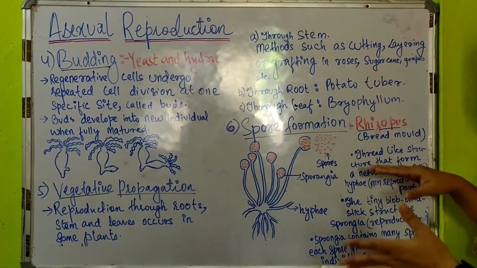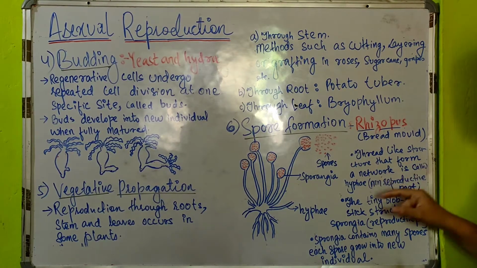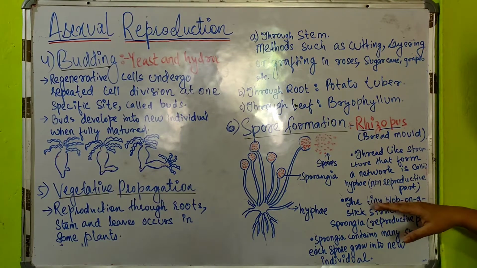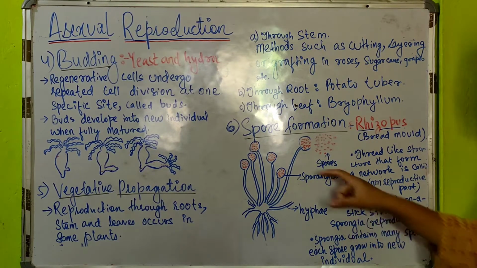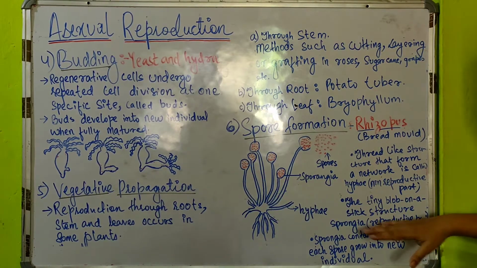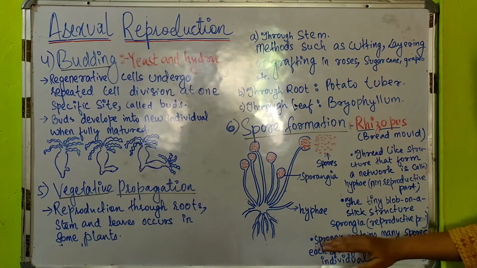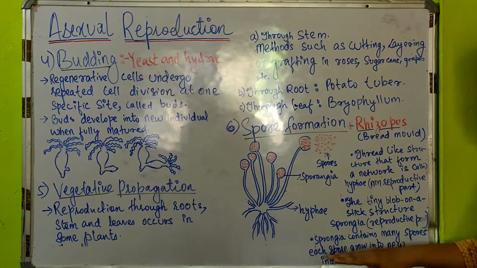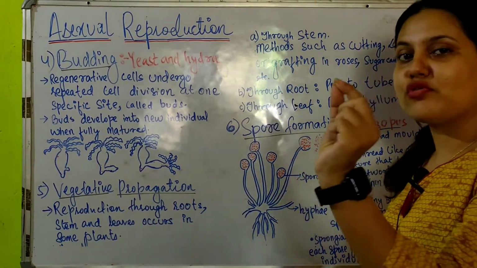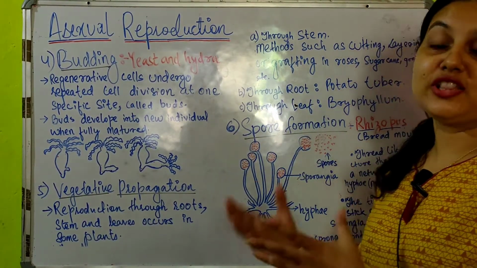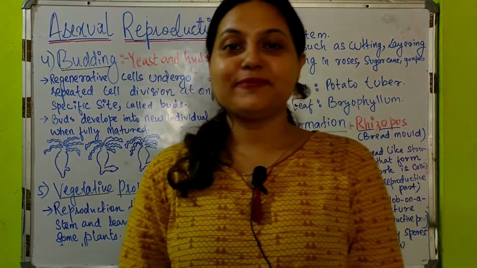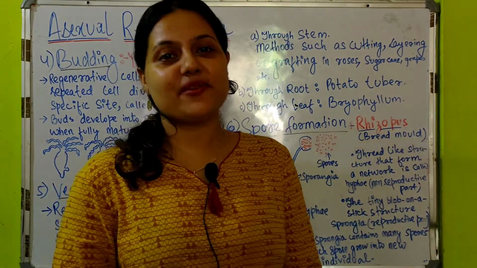You read here that the thread-like structure that forms a network is called hyphae, and this is the non-reproductive part. The second is the tiny bulb-on-a-stick like structure, the sporangia, and this is the reproductive part. Sporangia contain many spores. Each spore grows into a new individual. Then think how many fungi of the same kind will be formed. With this, the methods of asexual reproduction are over.